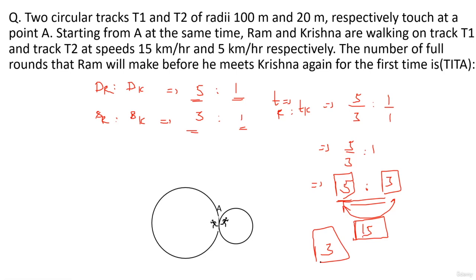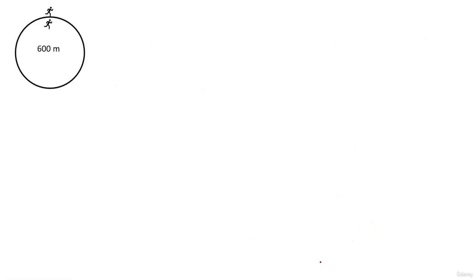We are considering two people moving across a circular track having speeds 10 meter per second and 20 meter per second respectively, and the track length is 600 meters. We use the concept of relative speed again. What we'll do is we'll put the slower person at rest, and the faster person only moves at the relative speed, which in this case is the difference of the speeds, which is 10 meter per second.